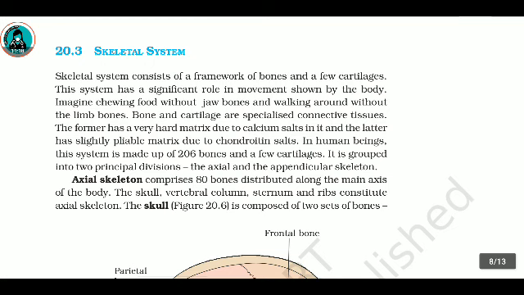It is grouped into two principal divisions: the axial and the appendicular skeleton. The axial skeleton comprises 80 bones distributed along the main axis of the body. The skull, the vertebral column, sternum, and the ribs constitute the axial skeleton.